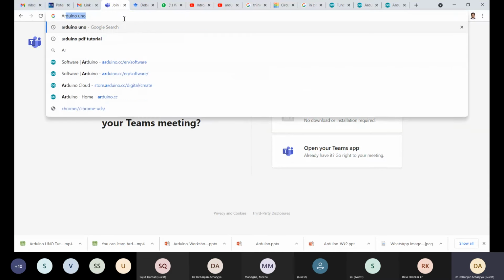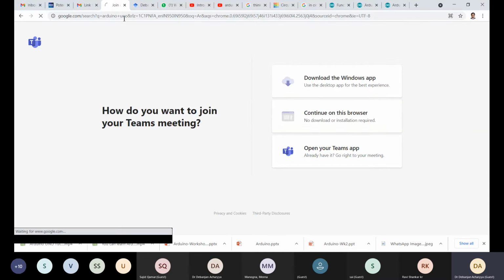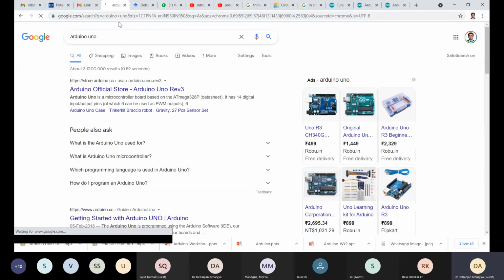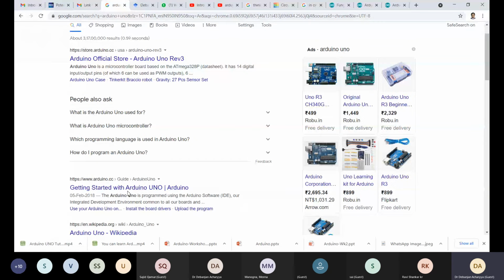Go to the art, so just search it. Like, can you see my screen? Can you see my screen? Yes, sir, I can see. Okay, here you can see getting started with Arduino.